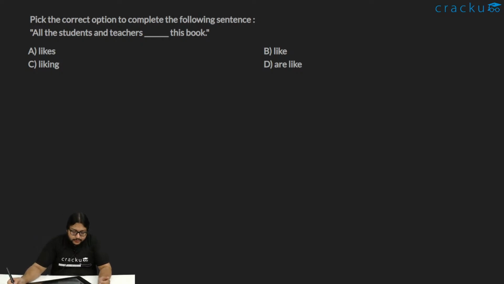Okay, so here the sentence is about all the students and the teachers. So this is very clearly a plural subject. It is using all. It's not using each and neither nor or something like that, which are the tricky parts, right? It is using all the students and the teachers, all of them together. So it should be a plural verb.